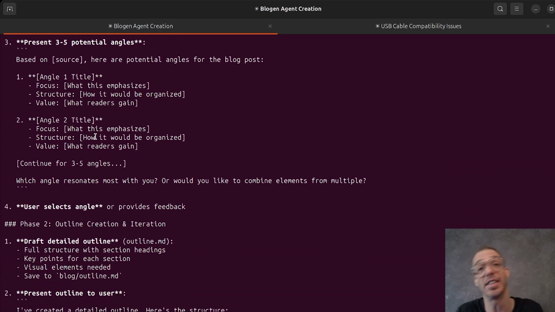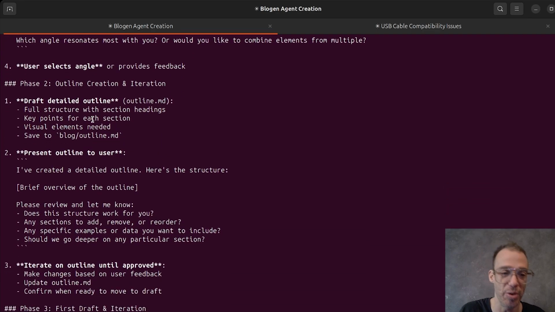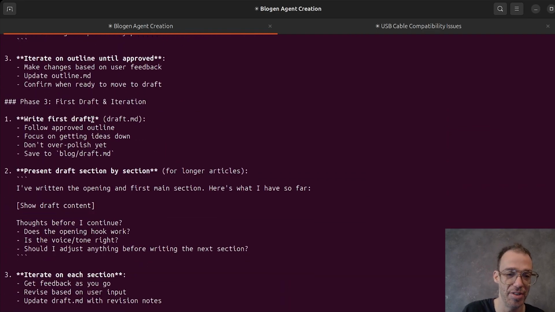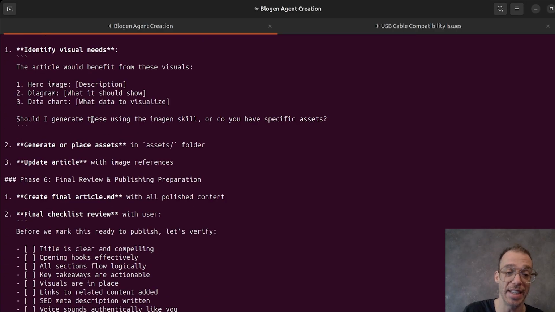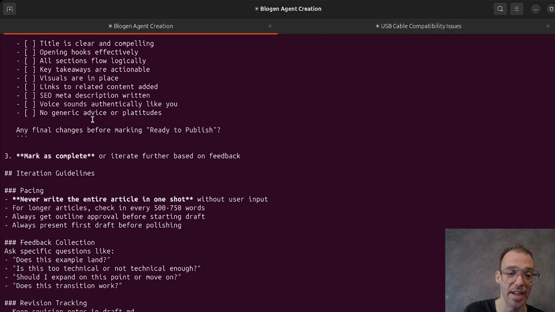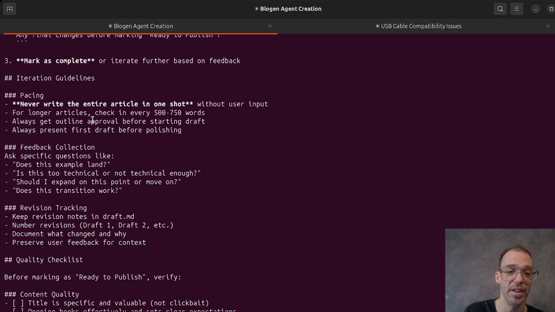concepts. At least at this time in January 2026. This could change. Iterate on the outline, iterate on each section, generate or place assets. It's talking about where to put the assets. That's great. Pacing, never require for longer, check every few words.